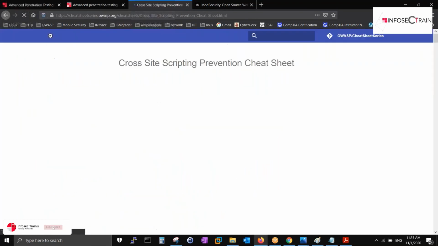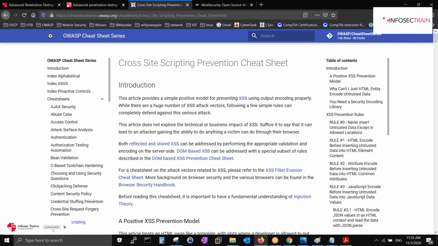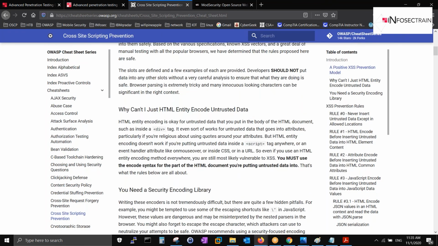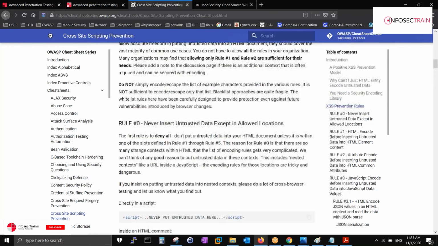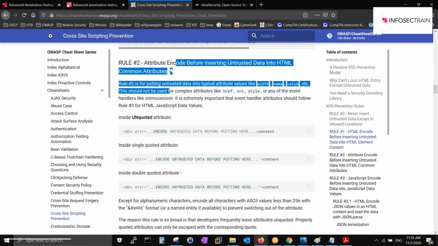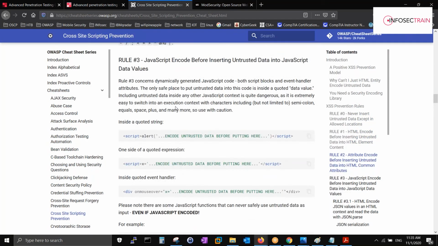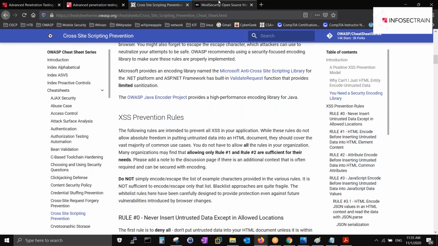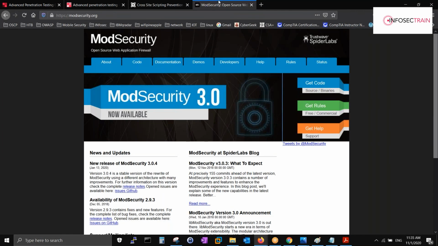This one is used when we are coding and when you want to do access control, attack surface analysis, validation, and hardening of an application. These controls, these rules we use while we are developing. So DevSecOps people basically use these kinds of things. Okay. So this thing you should know, guys. ModSecurity is an open source web application firewall. We can use this for protection as well. It will block you from the OWASP top 10 attacks nicely.